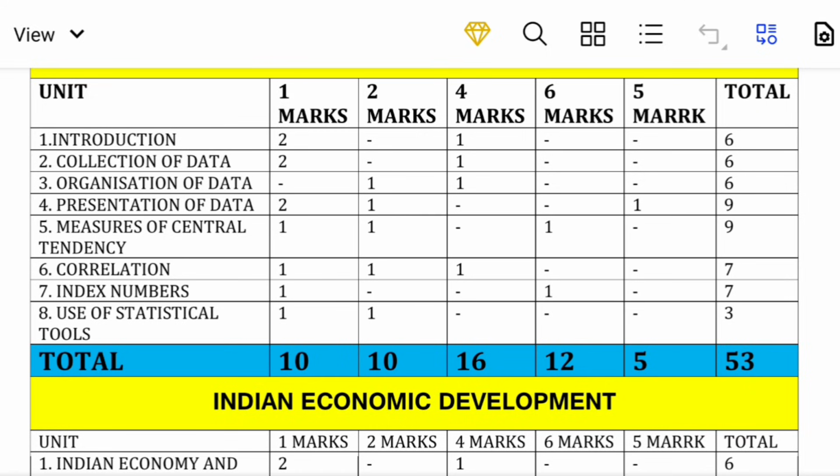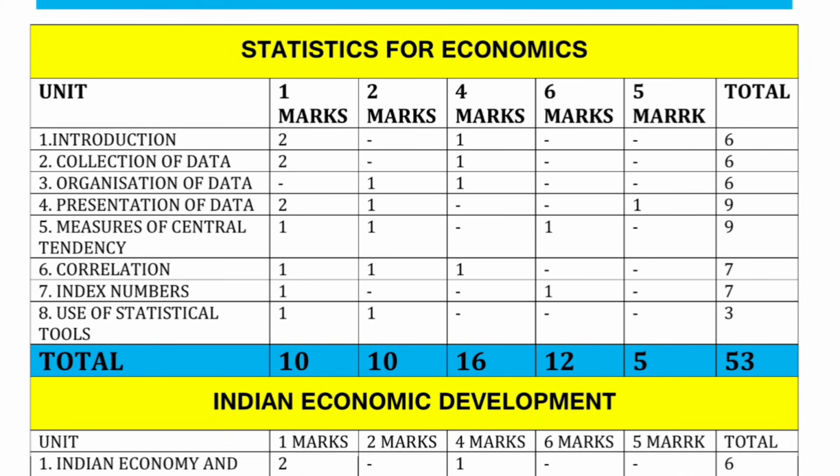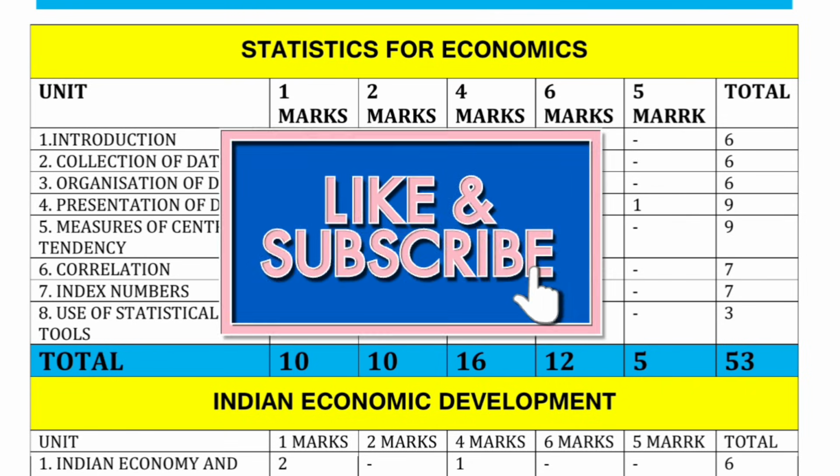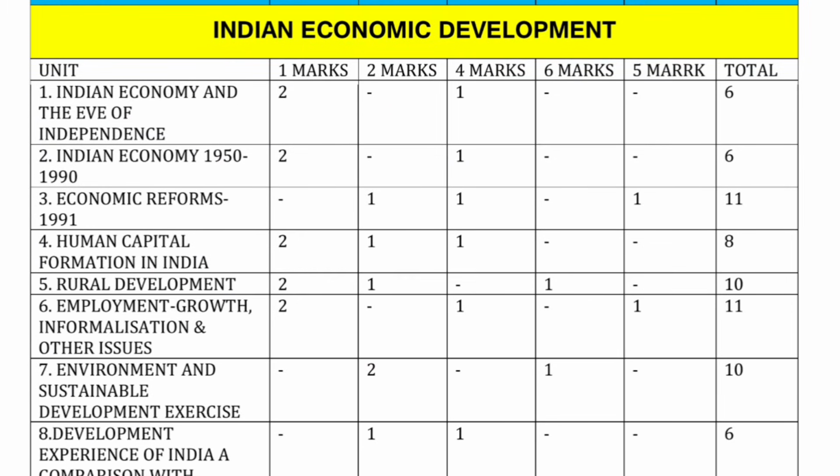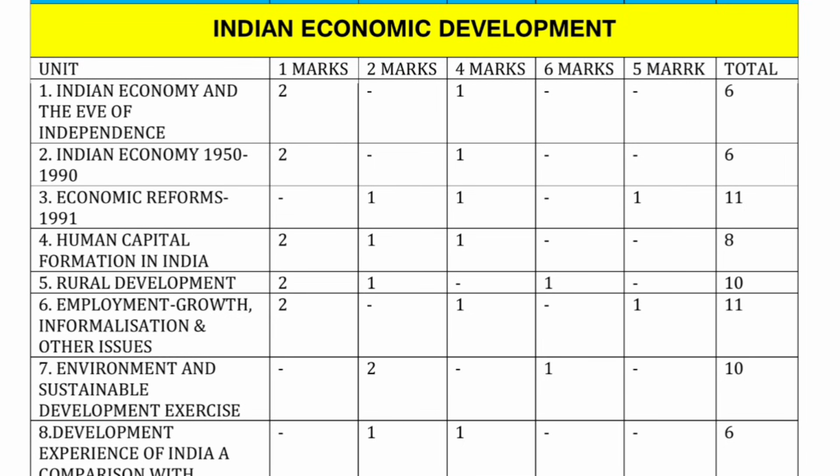The total statistics for economics consists of 53 marks in the examination. Okay, the next part we will have is Part B, Indian economic development.